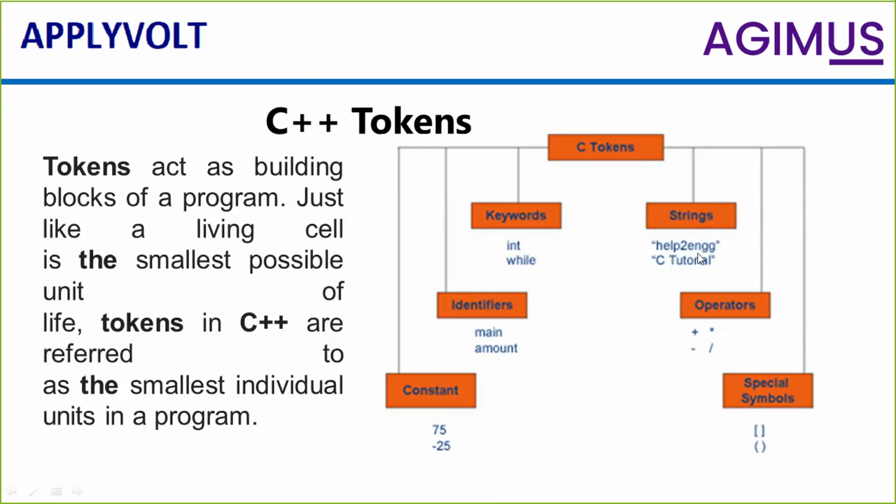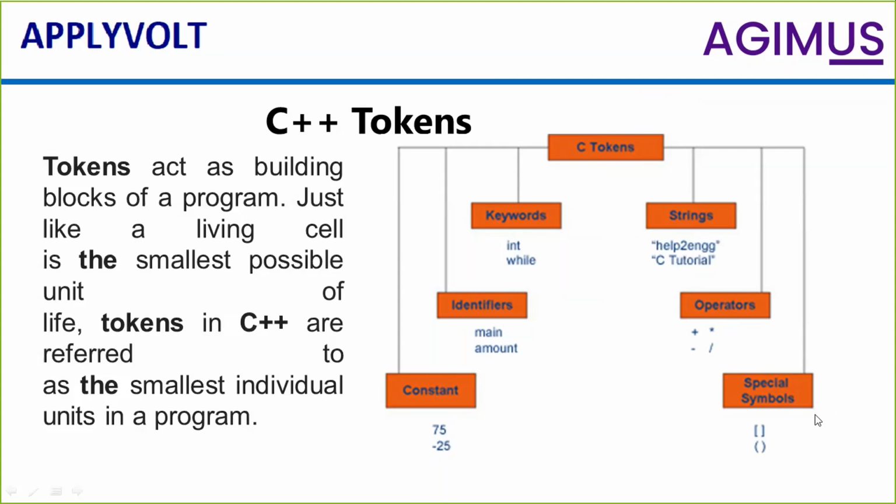You can see in my slide, "Help to means engineering C tutorial." Here I have more than one alphabet, I mean to say more than one character. To accept more than one character, I will use strings. Next is the operator. Operators are used for mathematical calculation. It might be addition, subtraction, multiplication, division, and so on. Those things we will discuss in detail in this session.